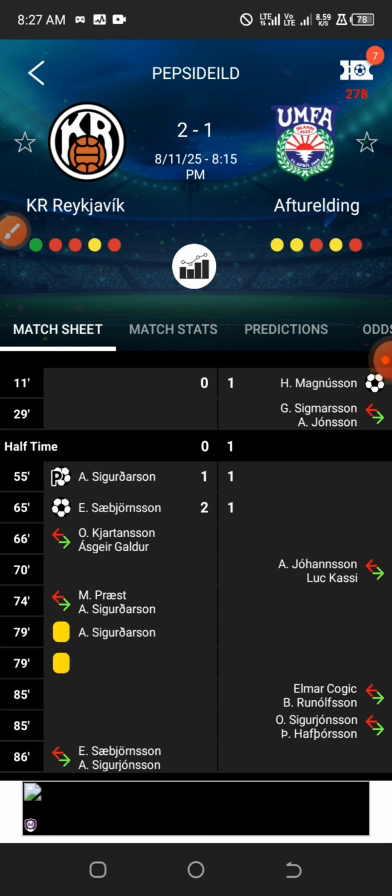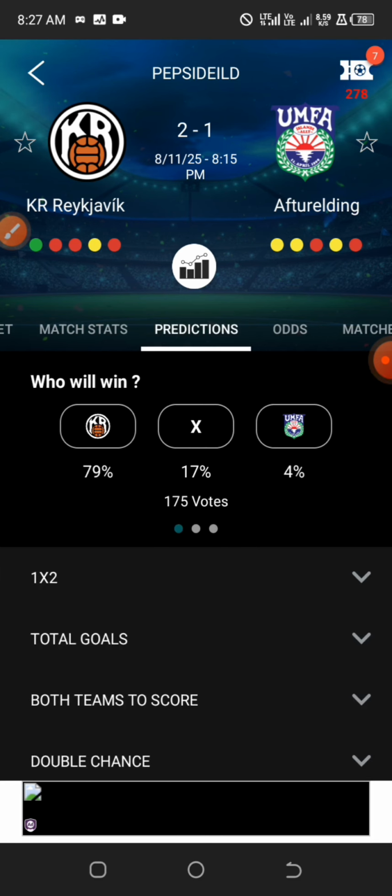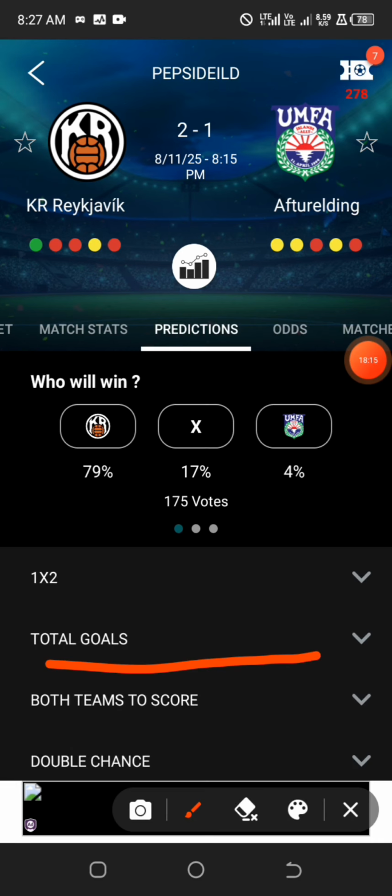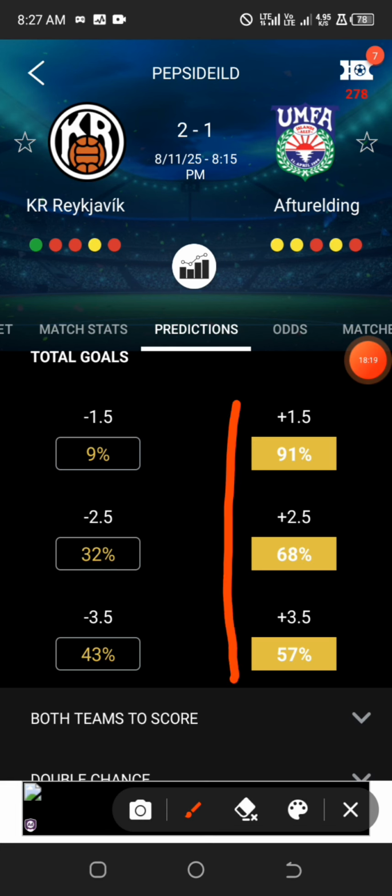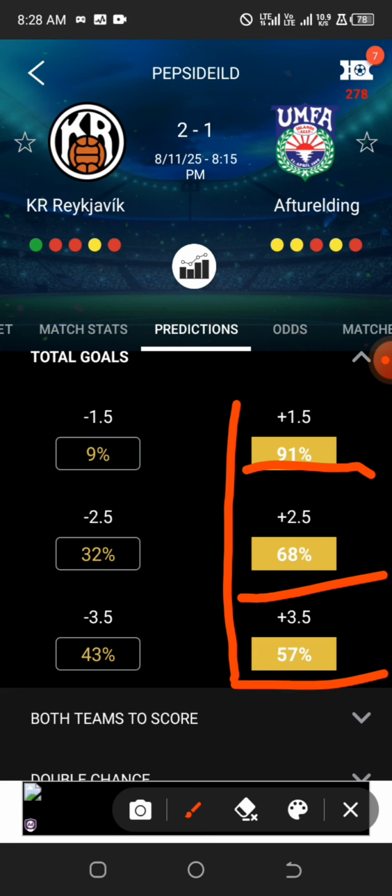Now we have the predictions here. So the total goals, this is where you are going to notice what makes the difference between the safe tips, the moderate tips, and the risk tips. For this particular game, the over 1.5 is 91%, over 2.5 is 68%, and over 3 is 57%, which is more than going for the under.